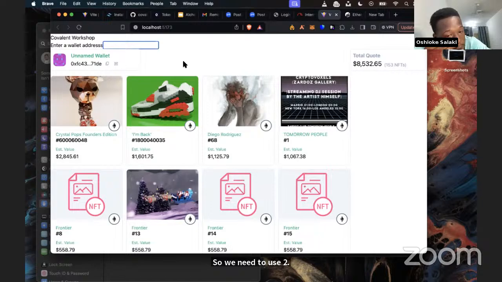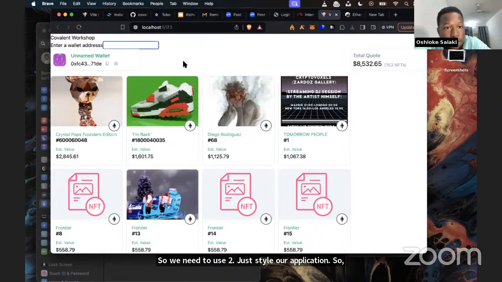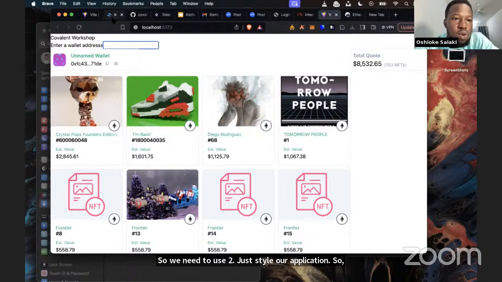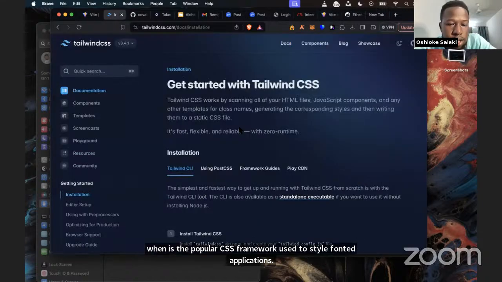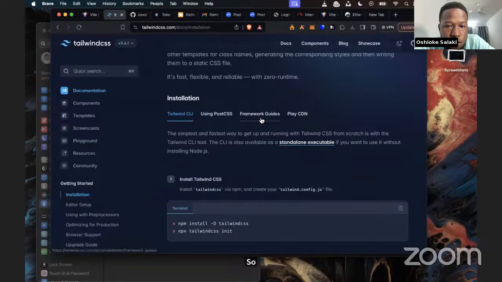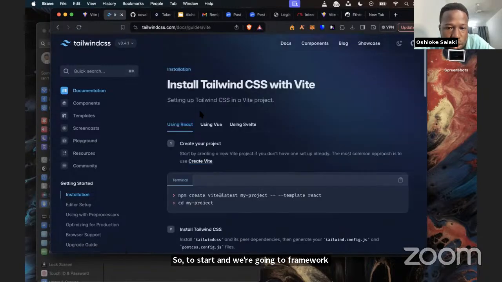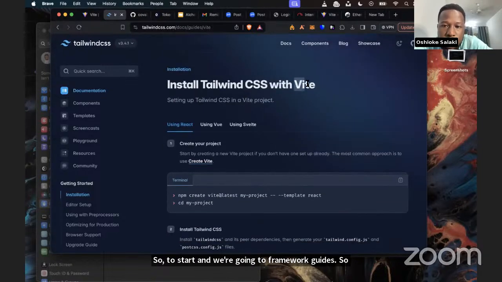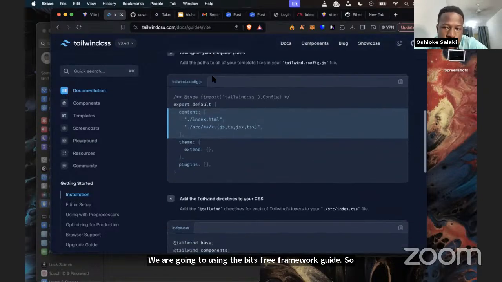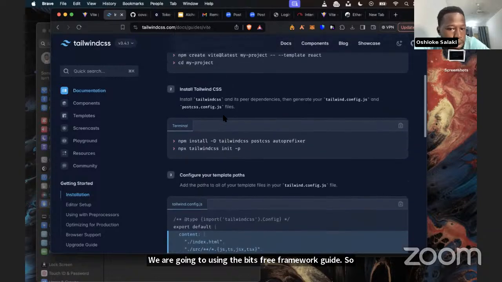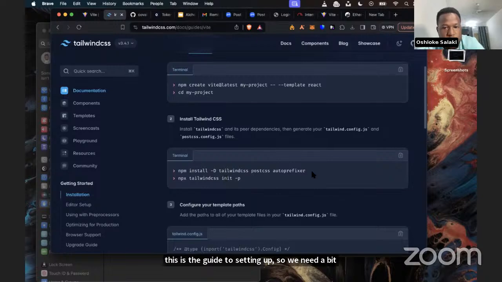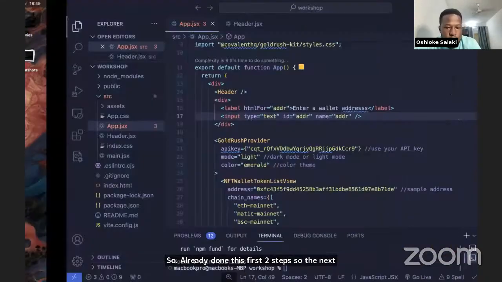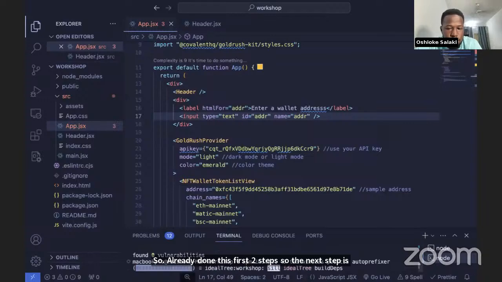Tailwind is a popular CSS framework used to style front-end applications. So you can go to their website, and we're going to go to framework guides. Since we used Vite to scaffold our application, we're going to be using the Vite framework guide. This is the guide to setting up Tailwind in a Vite application. We've already done these first two steps. So the next step is to do this. We'll just do that quickly.